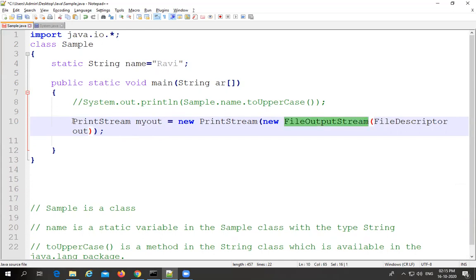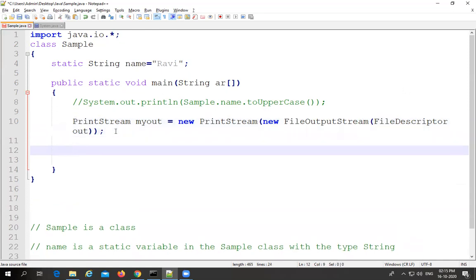Now, the meaning of the entire line is that we are creating an object of the PrintStream class, which wraps another object, the FileOutputStream, which consists of that out object. Now with the help of myOut, myOut dot, we can call the PrintStream related method println. With myOut.println, we can print whatever message we want to print: Welcome to Java. That is a simple message that I want to print.